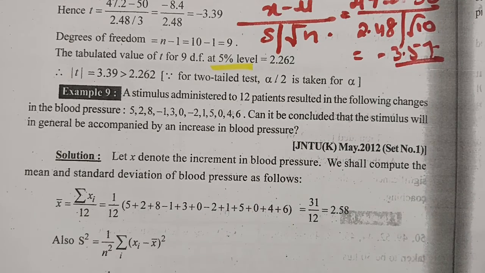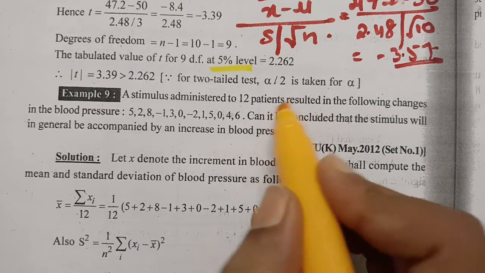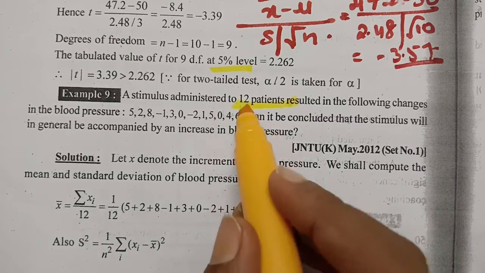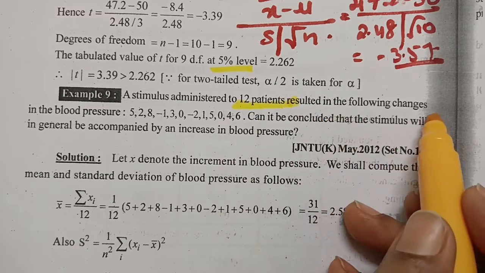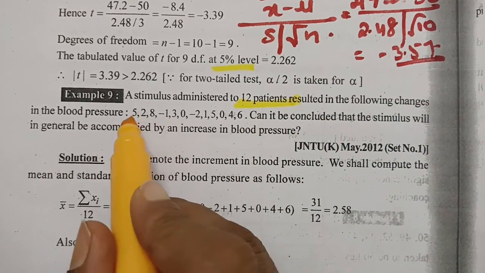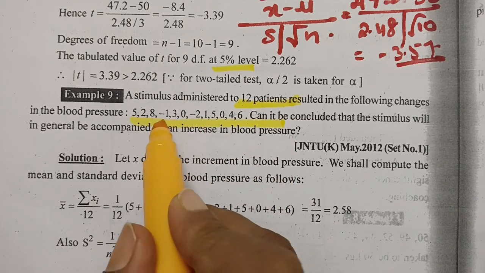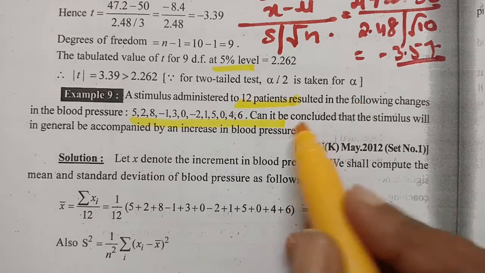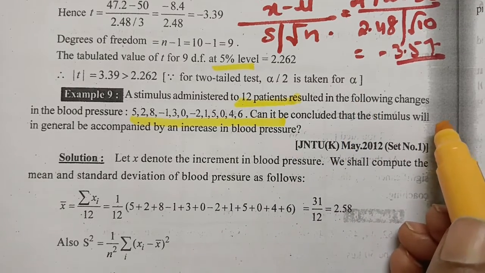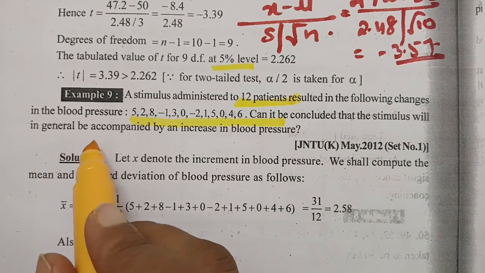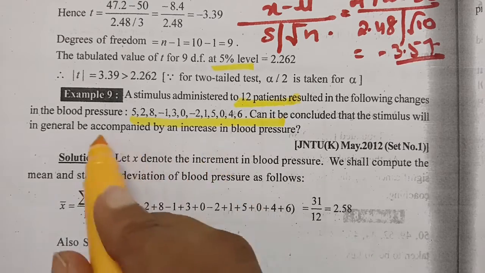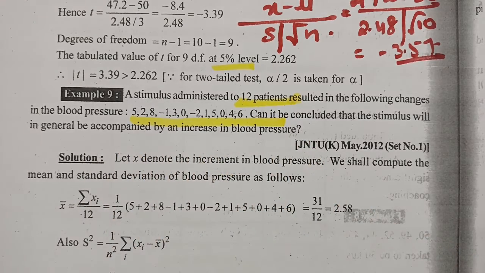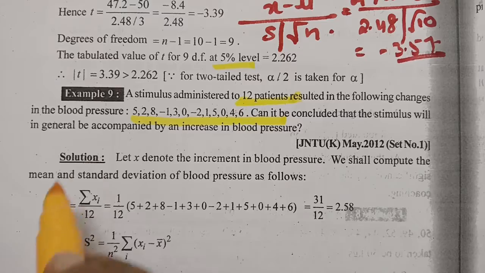And the next one: a stimulus administered to, see here, how many patients? 12 patients resulted in the following changes in the blood pressure: 5, 2, 8, -1, 3, 0, -2, 1, 5, 0, 4, 6. Can it be concluded that the stimulus will be in general accompanied by an increase in the blood pressure? So this is the data given.